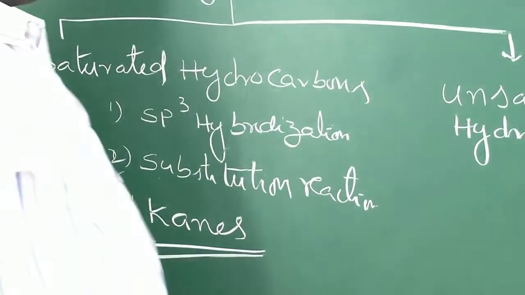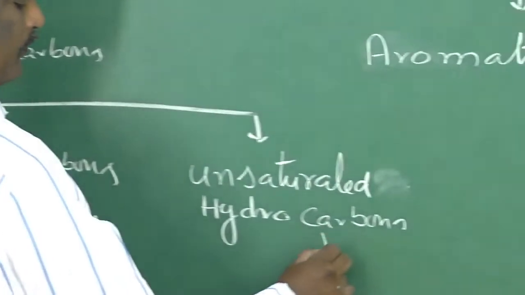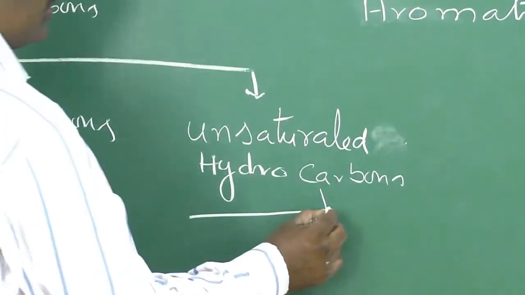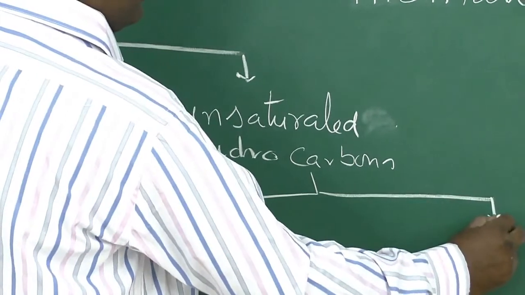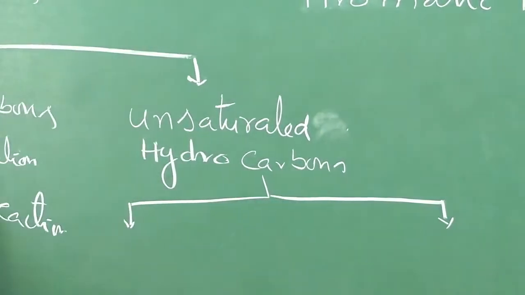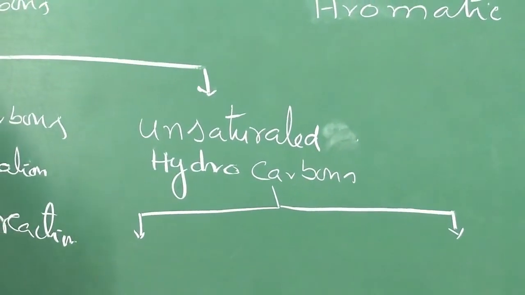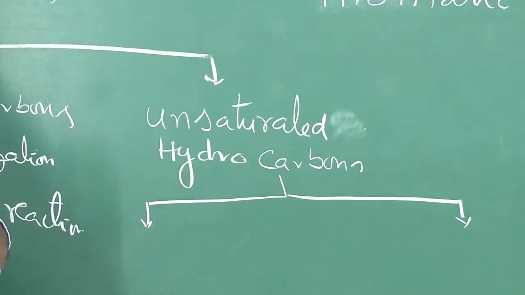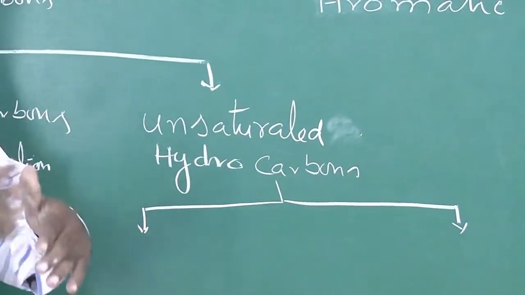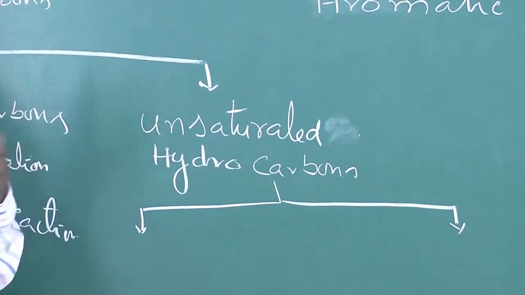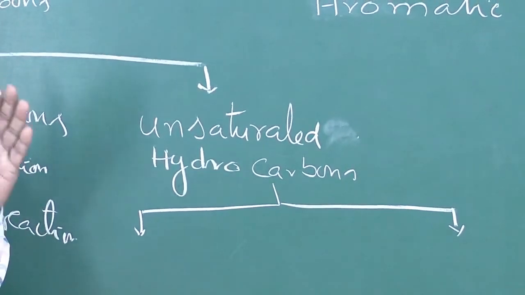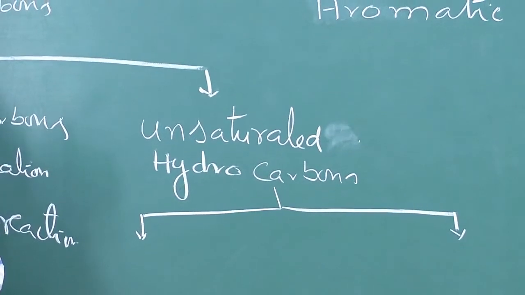Now, these unsaturated hydrocarbons are again divided into 2 types. Unsaturated hydrocarbon means when the 4 valencies of carbon are satisfied by fewer than 4 atoms or groups, such compounds are said to be unsaturated hydrocarbons.